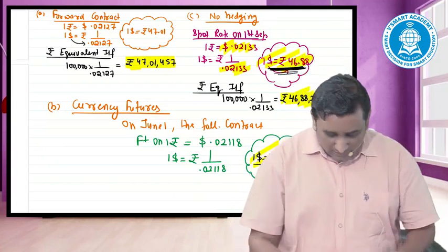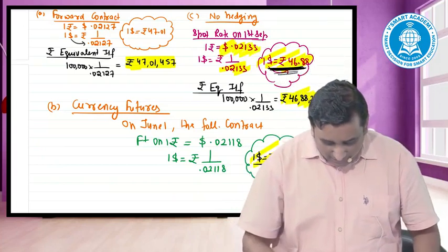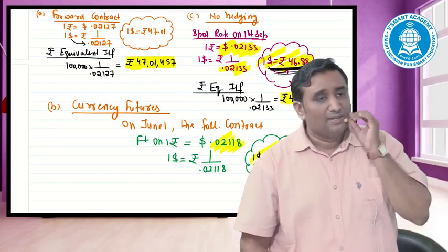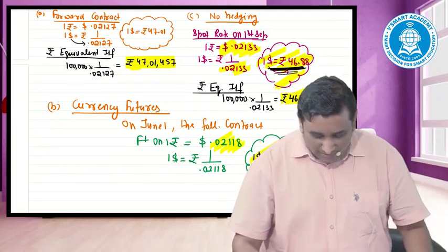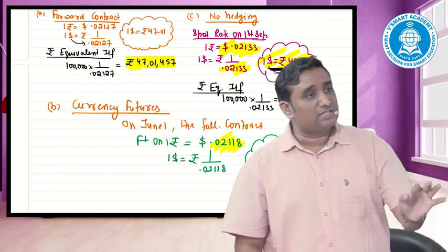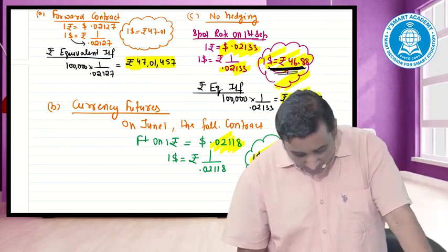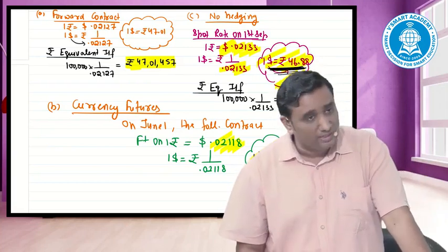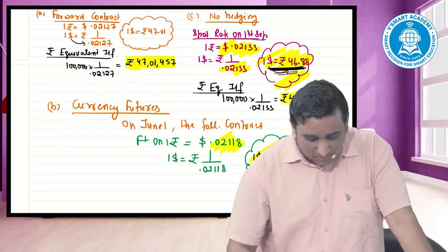Instead, future is giving you this kind of a rate so that I cannot identify simply. But who stops me writing this way? If I write this way, it means futures promises me approximately 47.21, whereas cash market gives me only what?